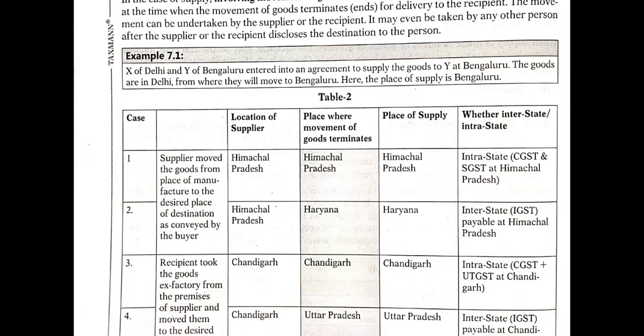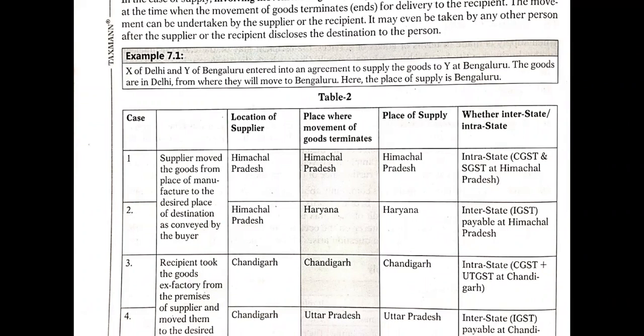Okay, let us go for the second case. Himachal Pradesh, Haryana. The location of the supplier is in Himachal Pradesh. Place where movement of the goods terminated is Haryana, while the place of supply is Haryana. Now we need to compare the place of movement of the goods and the location of the supplier. When we compare, we will come to know that it is interstate supply. So if it is an interstate supply, we need to pay IGST, payable at Himachal Pradesh, right?